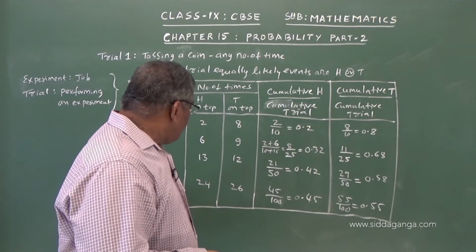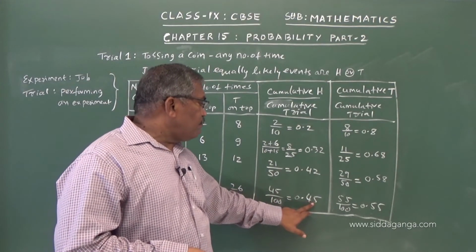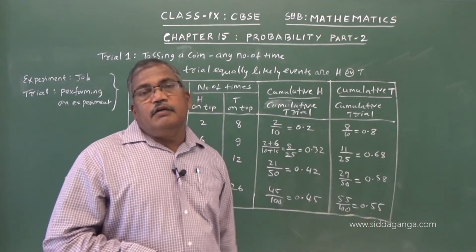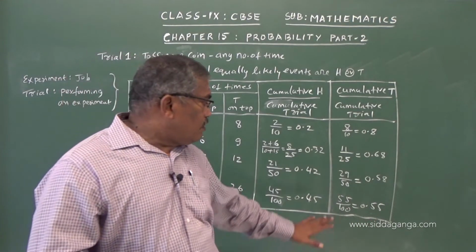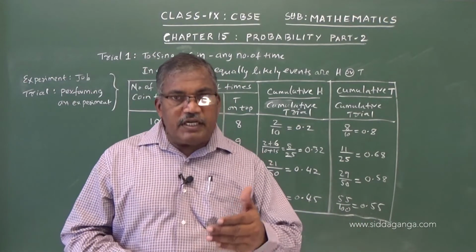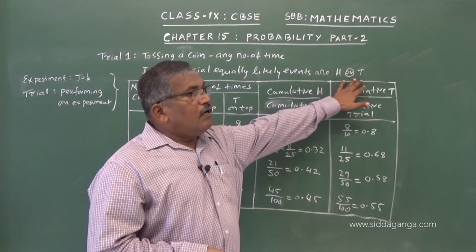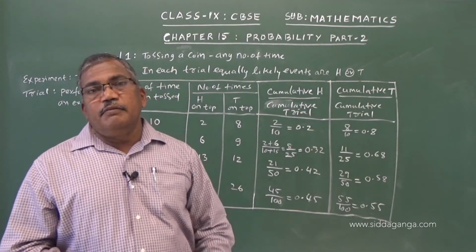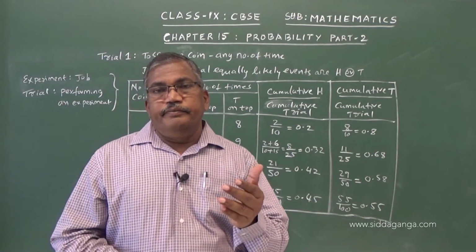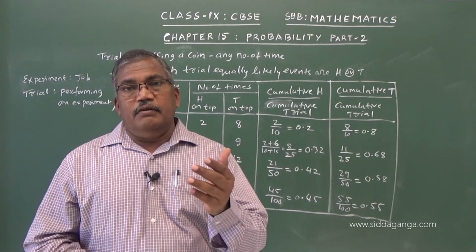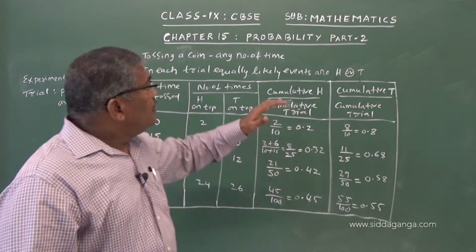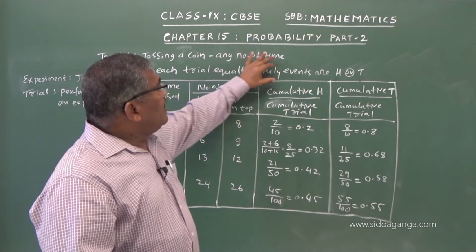So for 100, you can see this is 0.45 and 0.55. That means as the number of trials increases, the chance of getting H or T goes on to be equal. That is known as equally likely events.